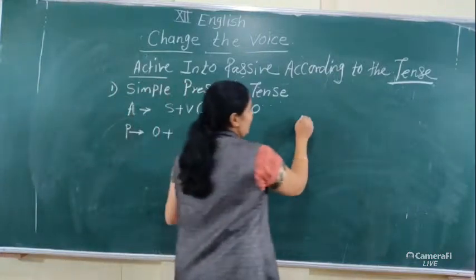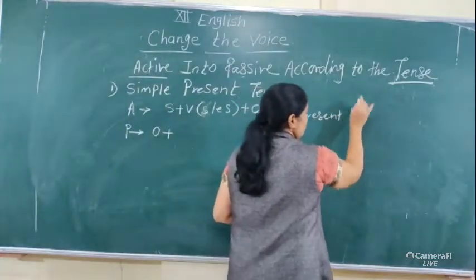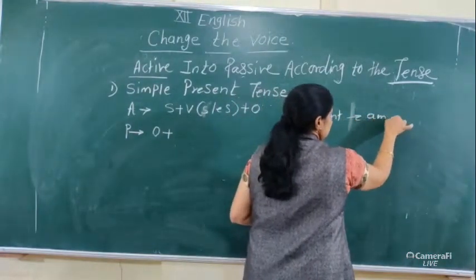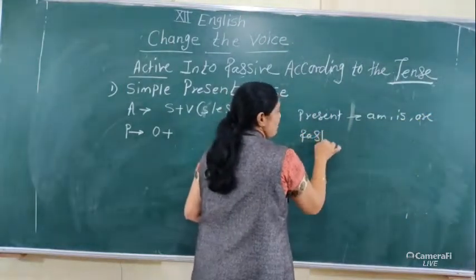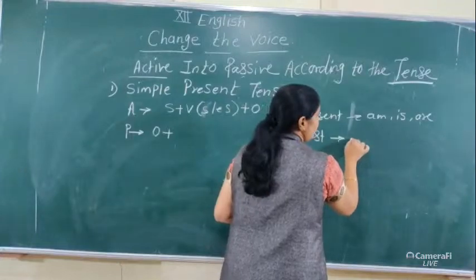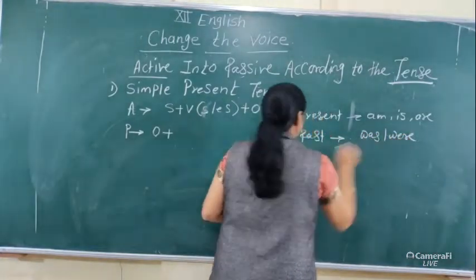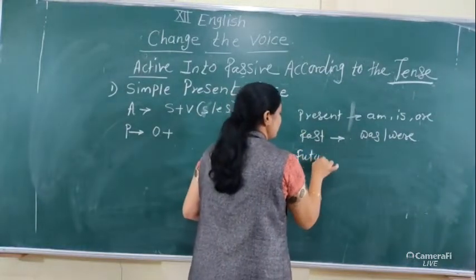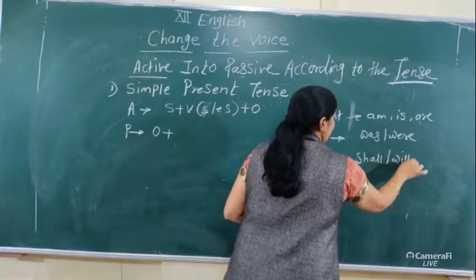Now you have to learn in present tense. In present tense we use am, is, are. In past tense, the to-be forms we use are was, were. And in future tense we use shall or will.